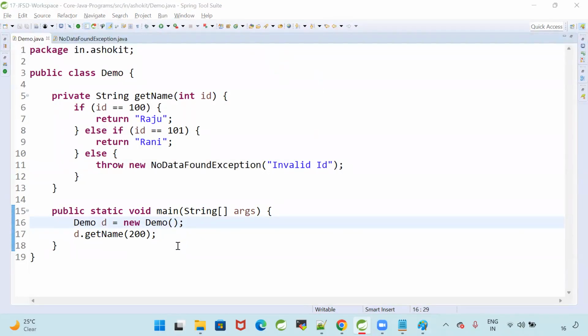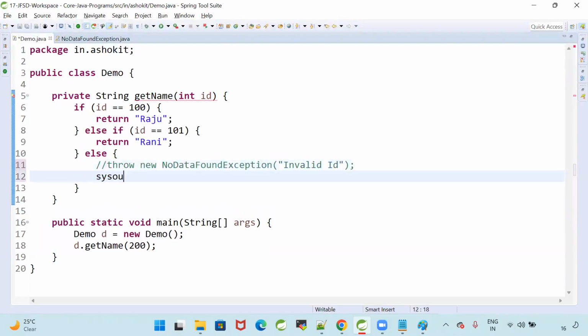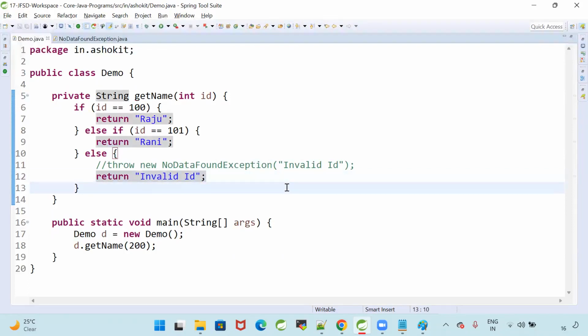People are asking why throw the exception? Why don't you print the invalid ID? I just need to return invalid ID. If I write like this, what is the problem? The program is terminating successfully, but I want to give you a feel that there is a problem in the program.